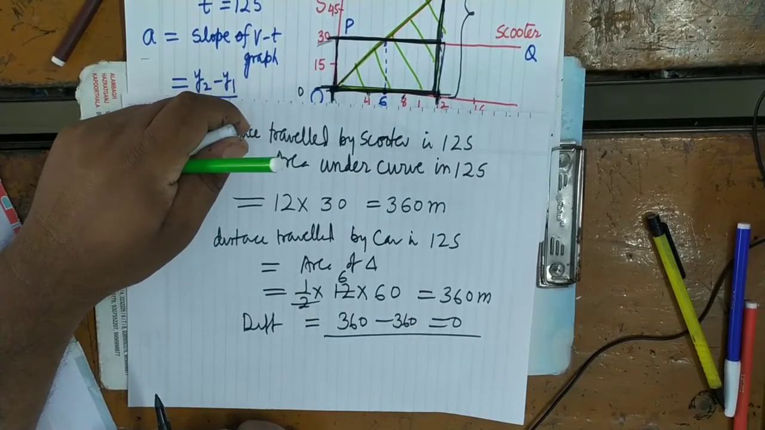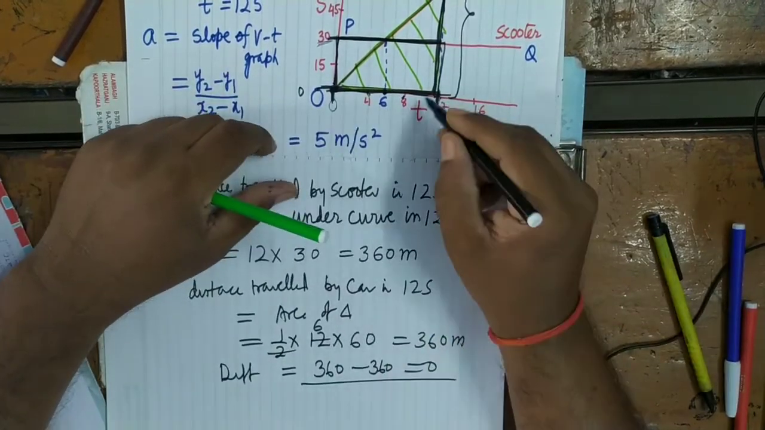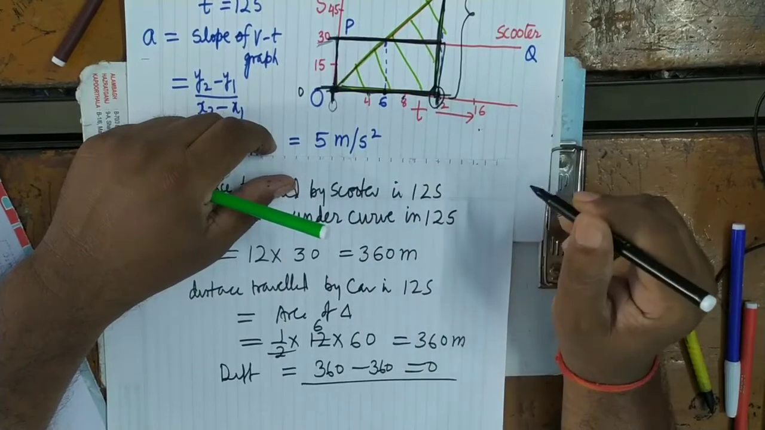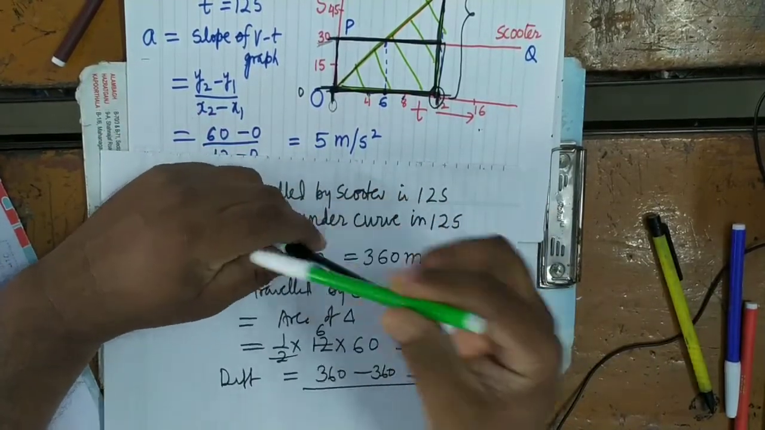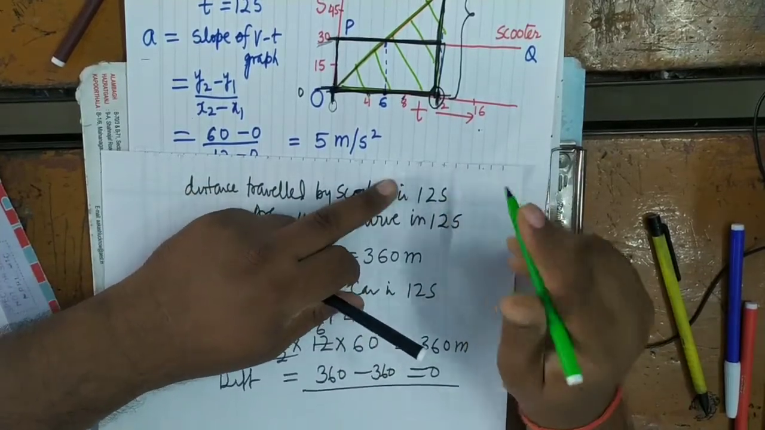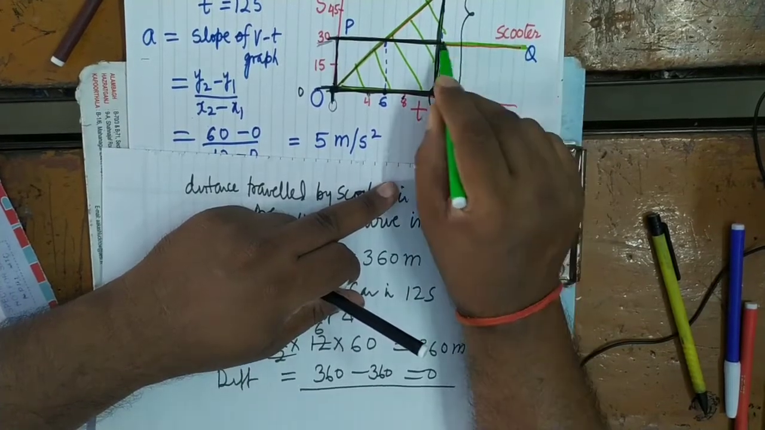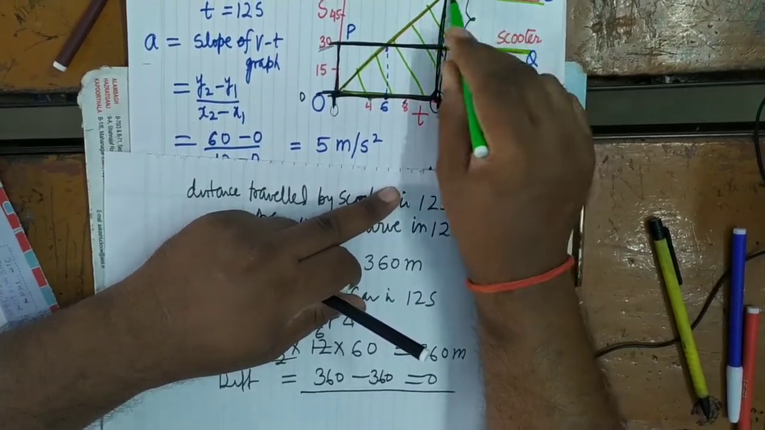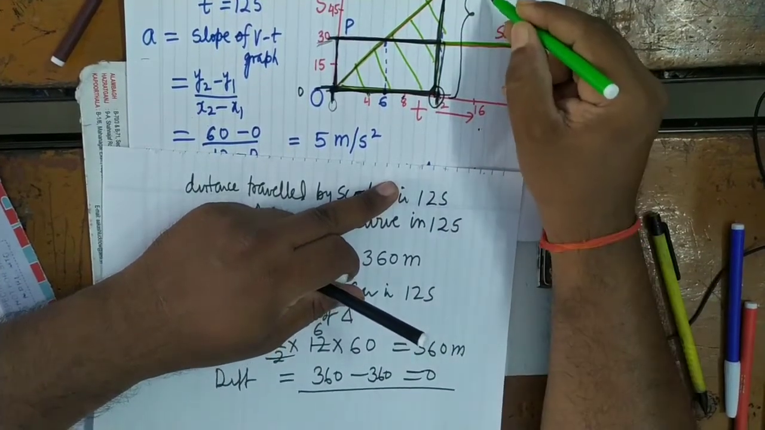Then after how much time will this difference become 120 meter? So up to t equals 12 seconds there is no difference. But you have to determine after how much time this difference will become equal to 120 meter. So see here, after 12 seconds both are having uniform motion. The motion of both is uniform. You find out the difference in 4 seconds.